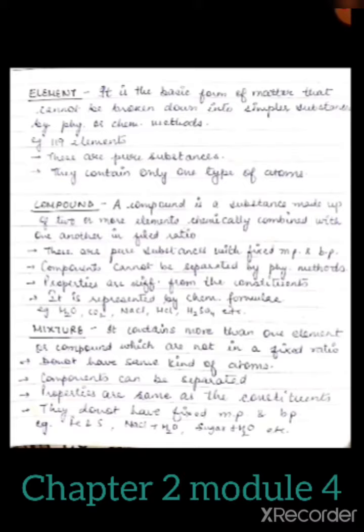Mixtures do not have fixed melting and boiling points. It depends on the mixture, whether the solute is more or the solvent is more. Every time the melting and boiling point is not fixed, because the ratio of combining elements or compounds is also not fixed. Examples are iron filings and sulfur powder, when they are mixed, that is a mixture. NaCl and H2O, that is salt and water, and sugar and water, these are solutions, and all these are considered mixtures.